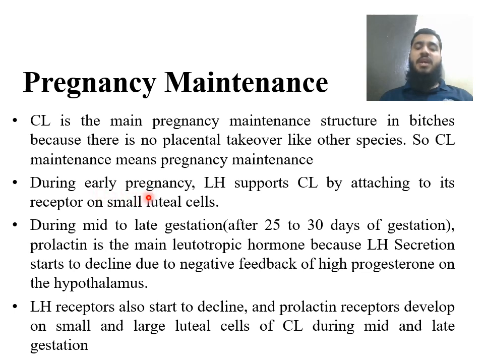During early pregnancy, LH supports the CL by attaching to its receptors on small luteal cells. During mid to late gestation, after 25 to 30 days of gestation, prolactin is the main luteotropic hormone because LH secretion starts to decline due to negative feedback of high progesterone on the hypothalamus. LH receptors also start to decline and prolactin receptors start to develop on small and large luteal cells of the CL during mid to late gestation.